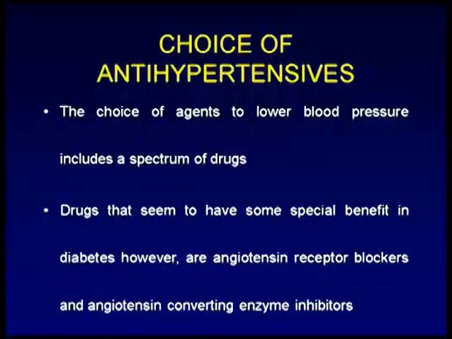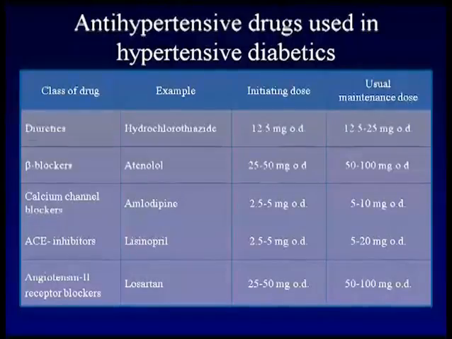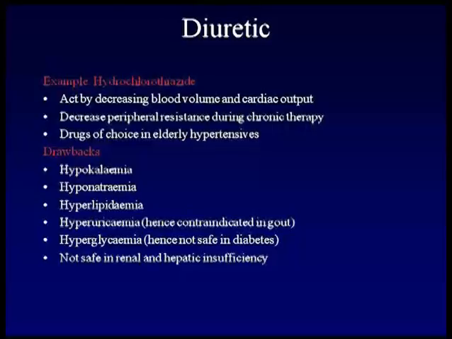So when it comes to choice of antihypertensives, there are many drugs that are available, but we are obviously focused more on ACE inhibitors and ARBs. Drugs that seem to have special benefit in diabetes, however, are ACE inhibitors and also ARBs. Actually, we are all familiar with most of these antihypertensives. On our daily basis, we use them treating hypertension. So when it comes to diabetes, apart from the ACE inhibitors and ARBs, we may need to use one of these drugs. You also know that usually most of these people require more than one drug to control hypertension, because you want a very strict control of hypertension, bringing it down to below 130 by 80.